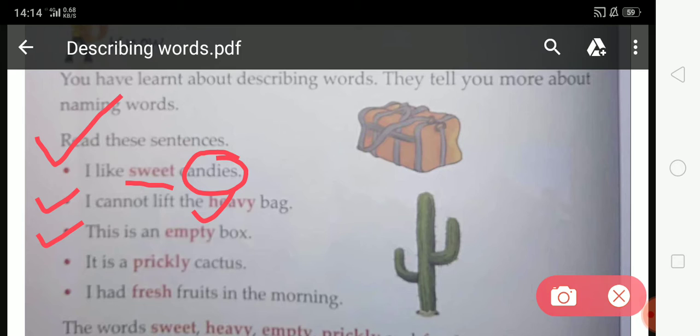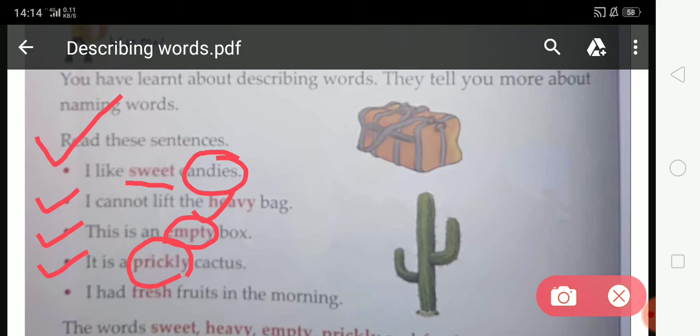Third, this is an empty box. Here box is a naming word, and what tells us more about box? Empty. Empty is a describing word because it tells us more about the box. Now come to the next. It is a prickly cactus. Here cactus is a plant, and cactus is a naming word, the name of a plant. And what tells us more about this plant? Prickly.